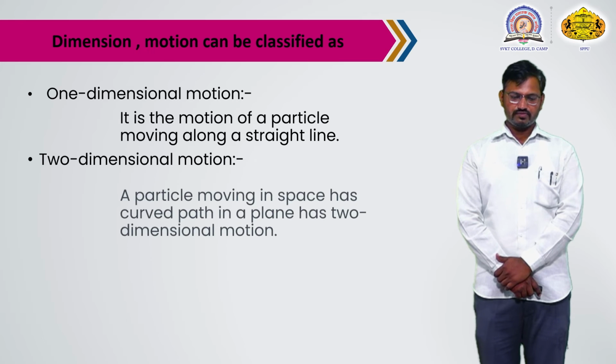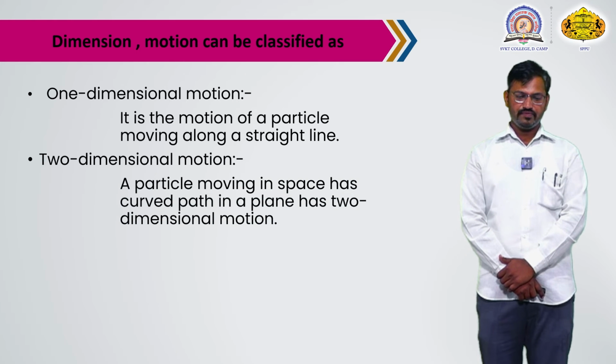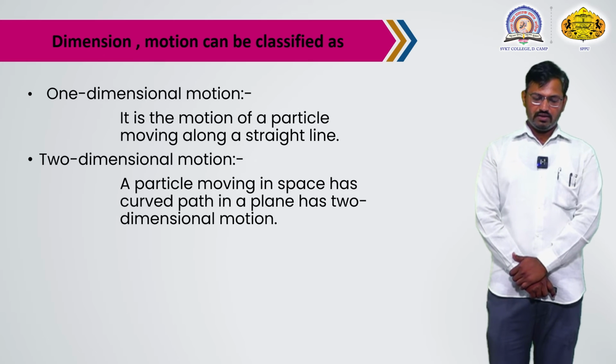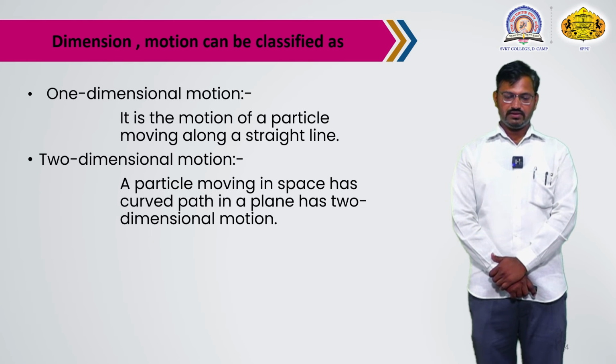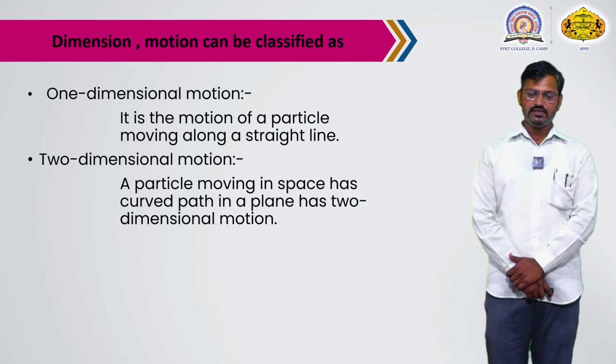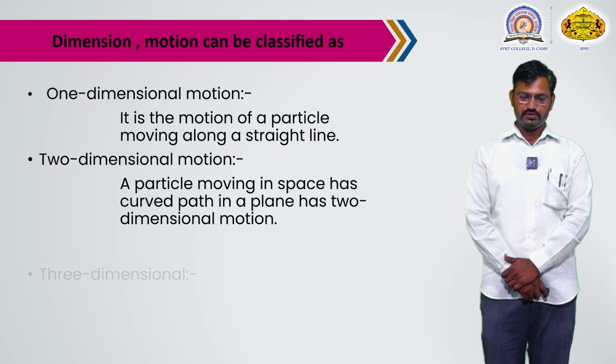Two-dimensional motion: a particle moving in a plane along a curved path has two-dimensional motion. The car is going on a curved path. The car changes direction. This is two-dimensional motion.